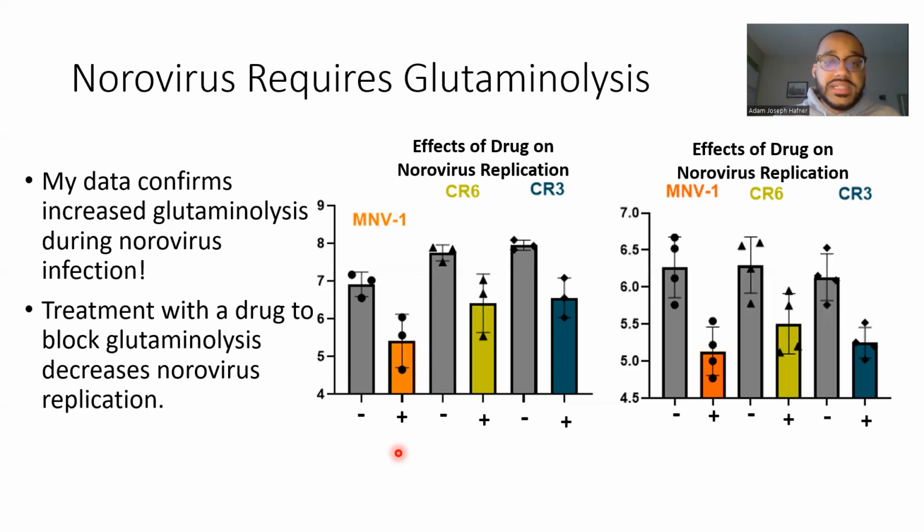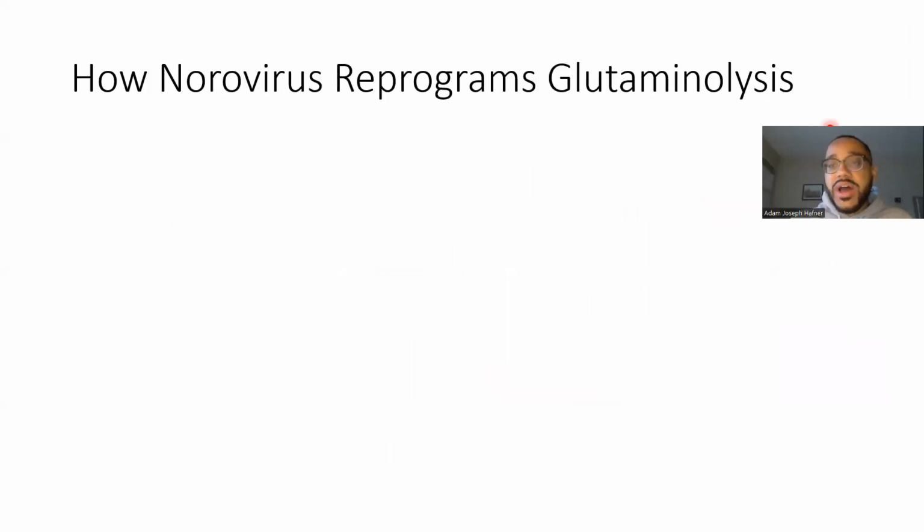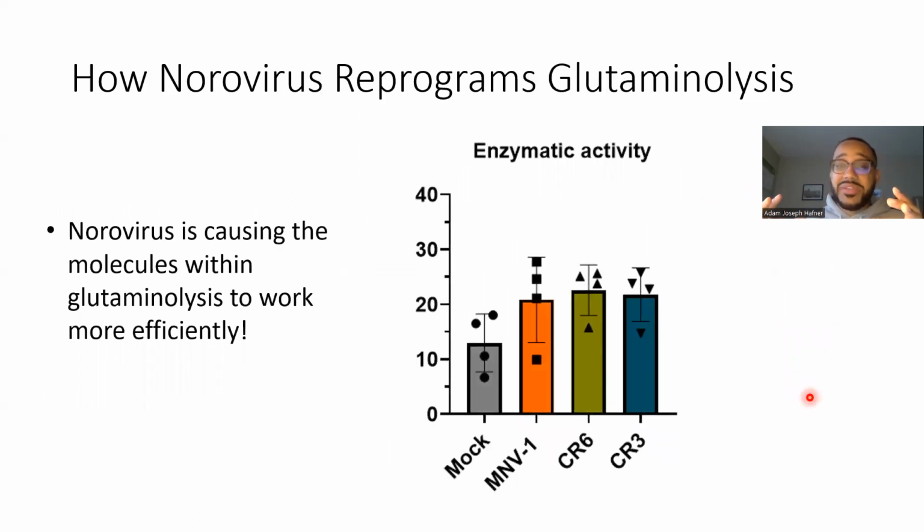Continuing, we want to understand how norovirus reprograms glutaminolysis. To investigate this, I have looked at a specific molecule within the pathway called glutaminase. We can see here that norovirus is causing this molecule to work more efficiently, which is fascinating. In this data, the mock infected cells are cells that have not been infected with norovirus, and the cells of different colors have been infected with norovirus. This molecule, which we're reading as enzymatic activity, is working way more efficiently when norovirus is present within the cells compared to when norovirus is not.